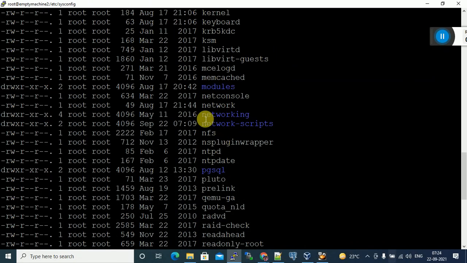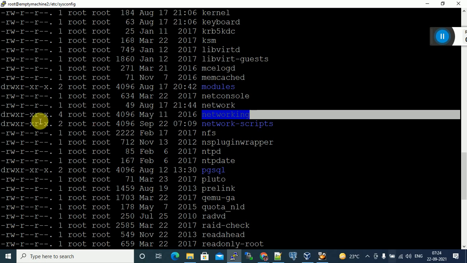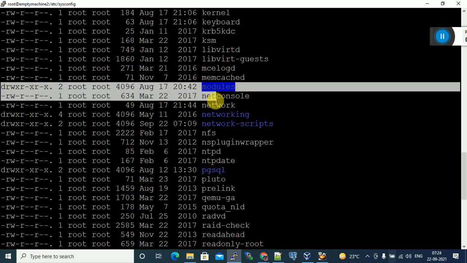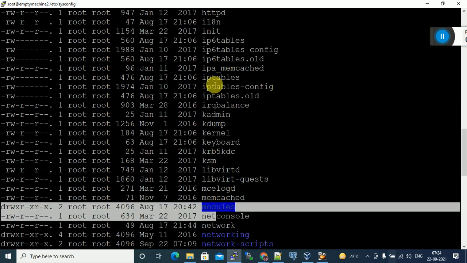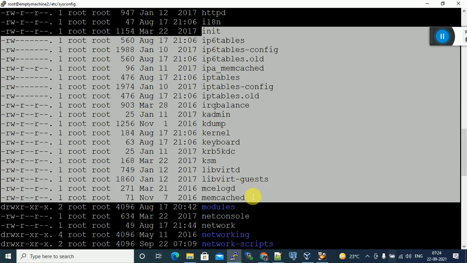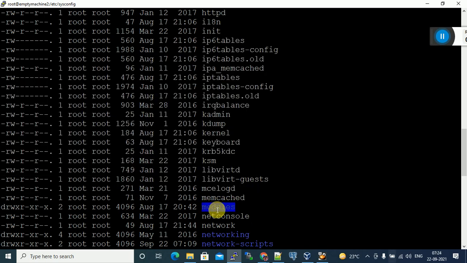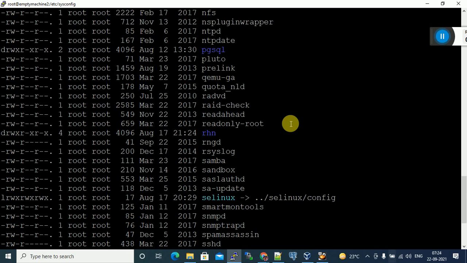So these blue ones are directories, started with D. Remaining all white color means files. These files store data. A directory stores files. A directory will store files. A file can store data only.